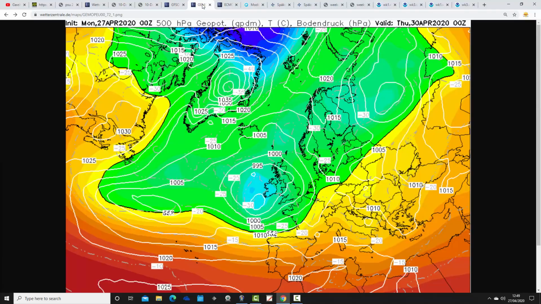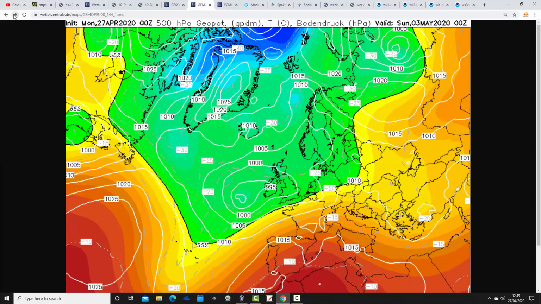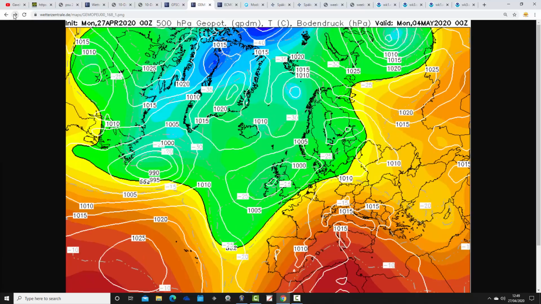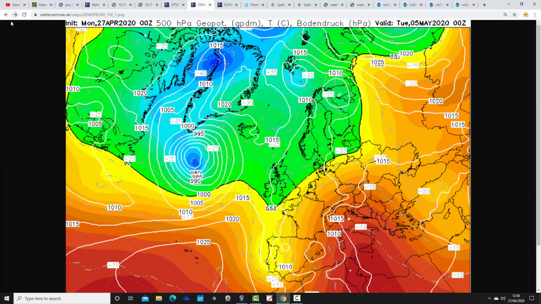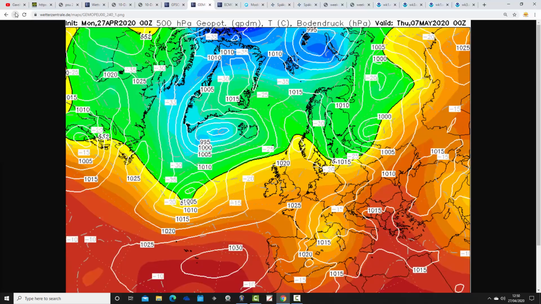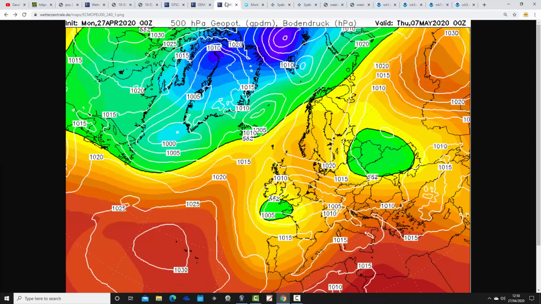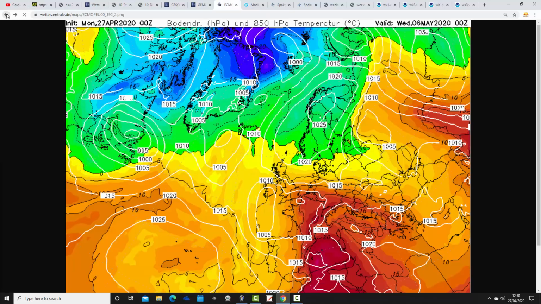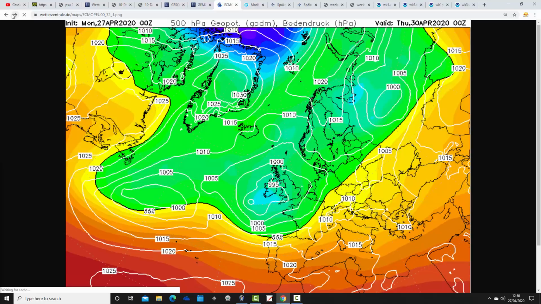The GM looks like that. So again, Thursday, last day of April, is unsettled with low pressure in control of the weather, and we bring more low pressure in from the Atlantic through to the weekend. Even less of a southerly influence with the GM at the end of the weekend and start of next week compared to what GFS was showing. So this just keeps us cool and unsettled, really. Then moving up towards day 10, we start to try and get a little bit of a ridge going from the Azores high. Looks quite flimsy, but by around the 7th of May, we might be starting to see something a little bit drier beginning to appear. And then we've got the ECMWF, so I'm just going to scroll you back there.